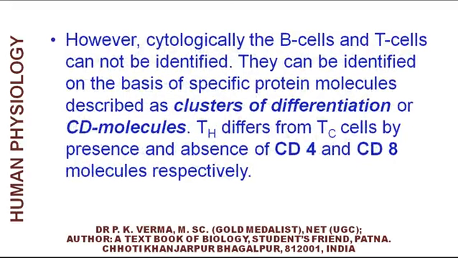Cytologically, the B cells and T cells cannot be identified. They can be identified on the basis of specific protein molecules described as cluster of differentiation or CD molecules. Th differs from Tc cells by presence and absence of CD4 and CD8.